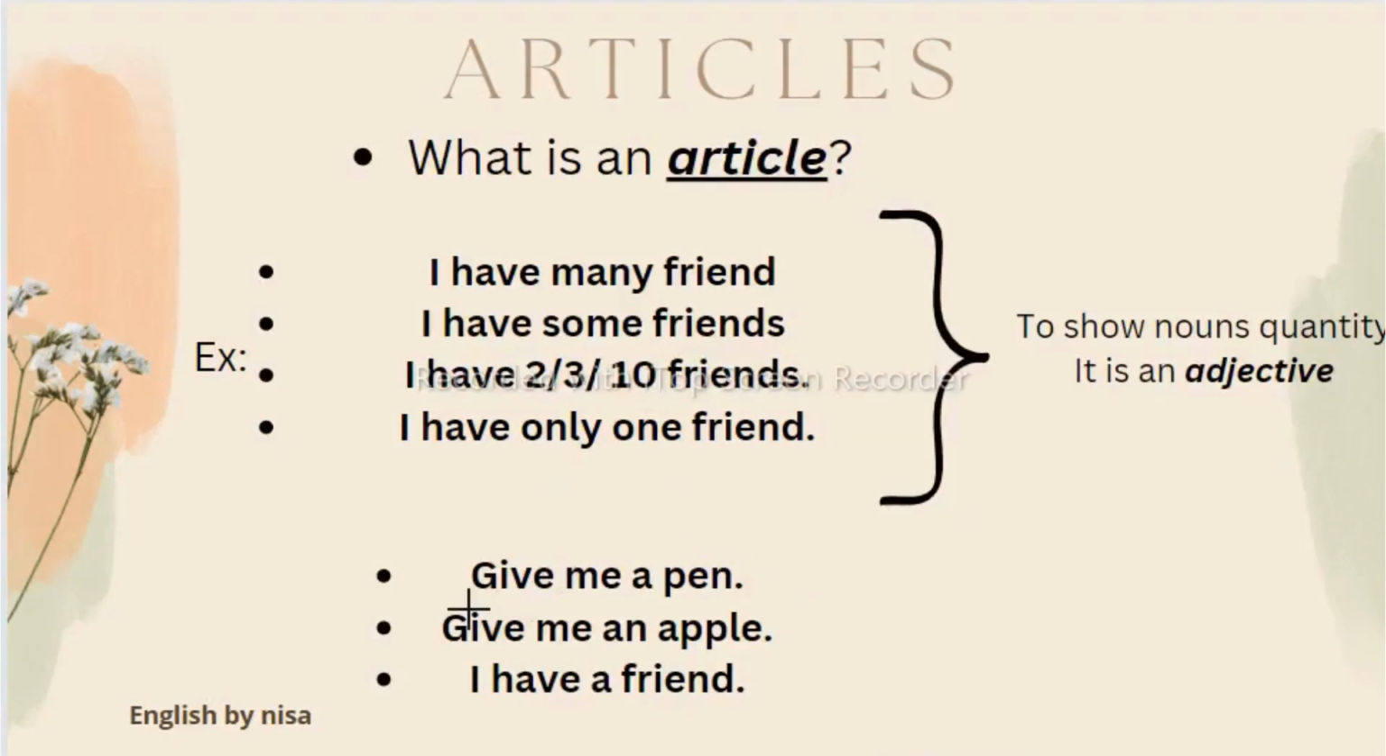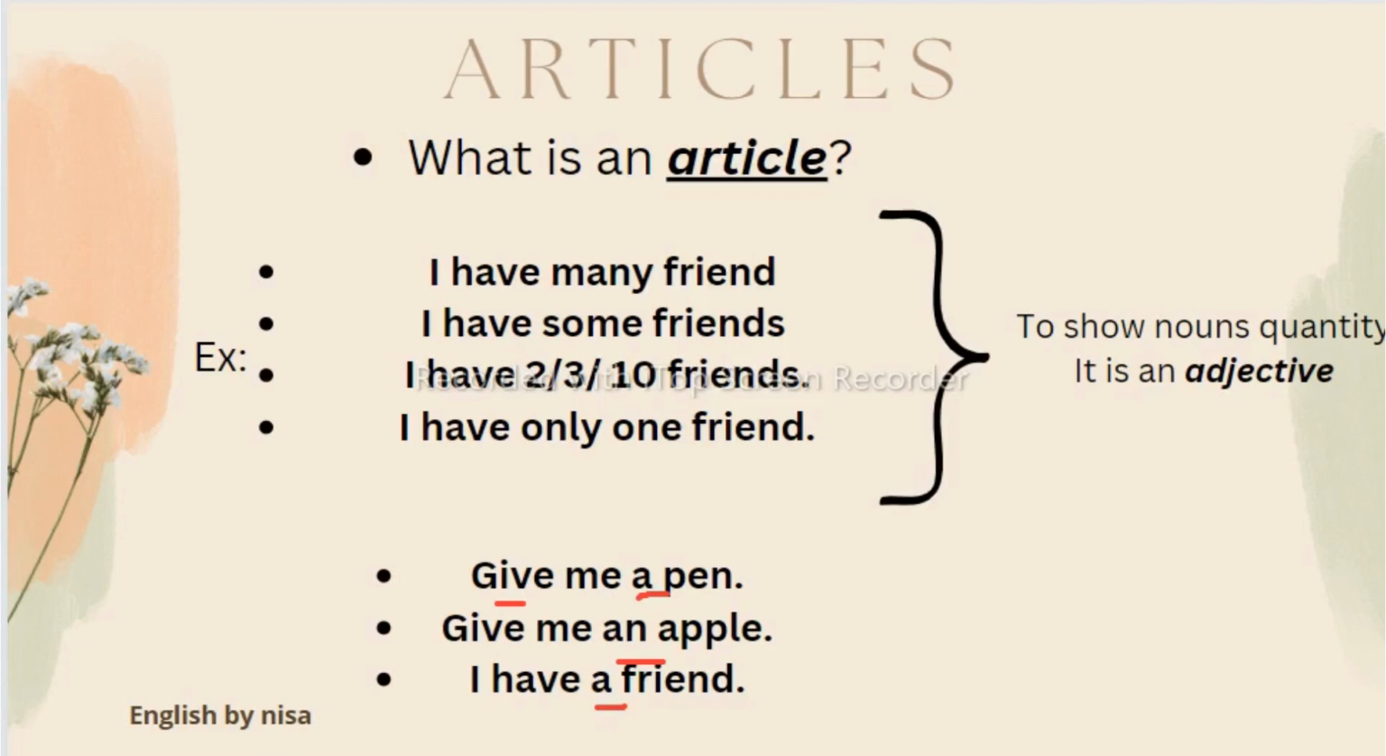So to these sentences, can I write like this? Give me a pen. Give me an apple. I have a friend. We always use the articles a and an before a noun to show the noun's quantity. So articles don't belong to the parts of speech. So what are articles then? Whatever work they do, they get their name according to that work.